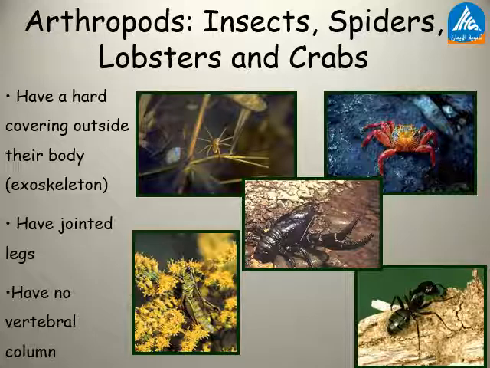Mollusks have soft bodies like snails, slugs, squids, octopuses, and clams. Arthropods, which include insects, spiders, lobsters, and crabs, have a hard covering outside their body, which is called an exoskeleton, and they have jointed legs.